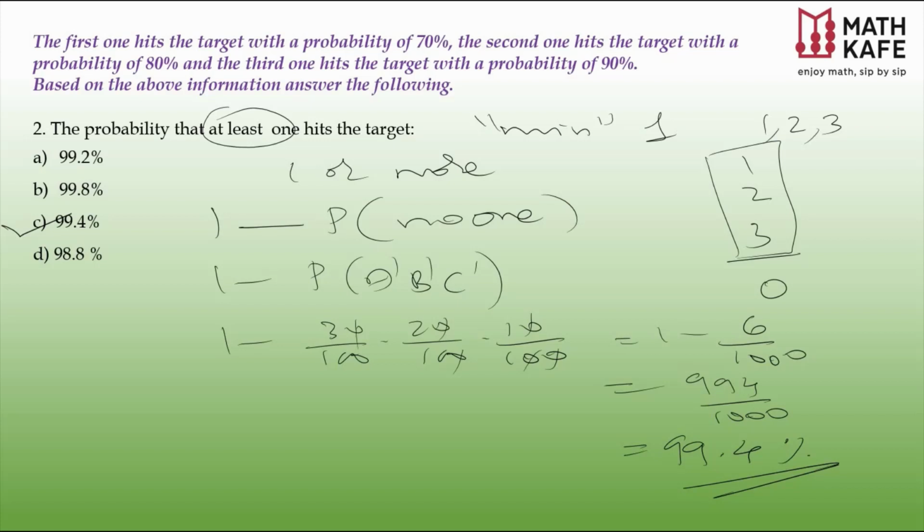The option C. At least one means one or more: 1 or 2 or 3. That is the reason we have taken 1 minus no one. Hope that part is clear.